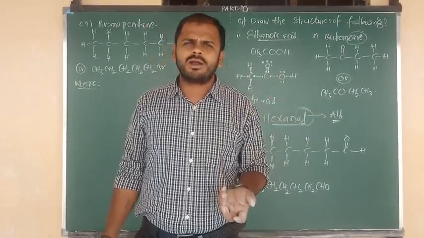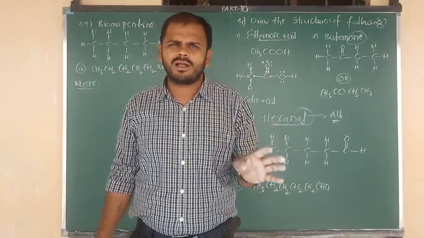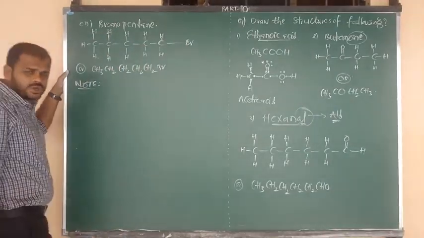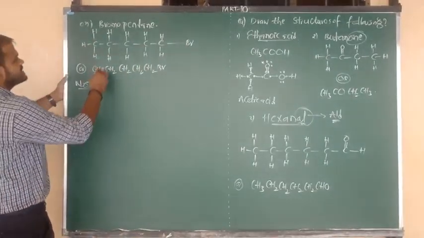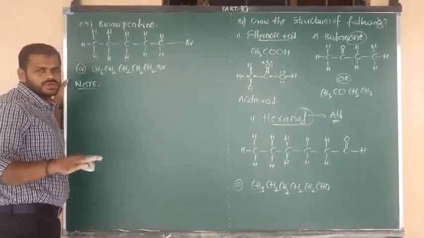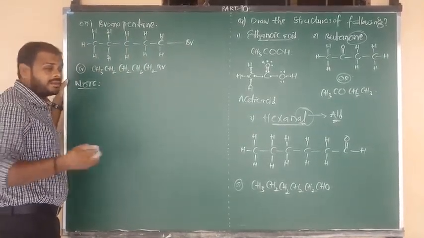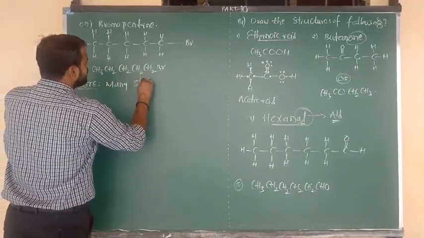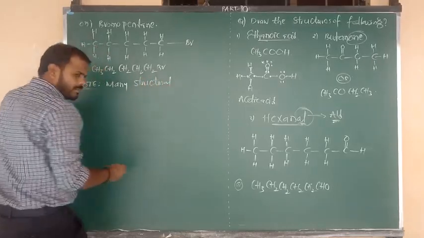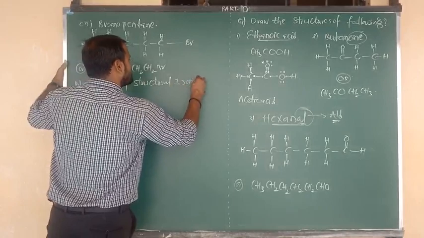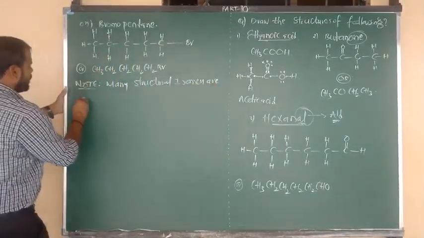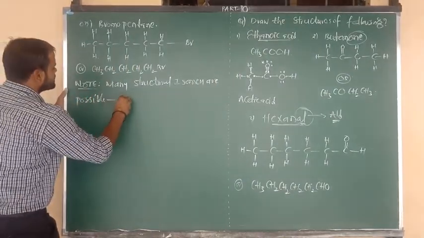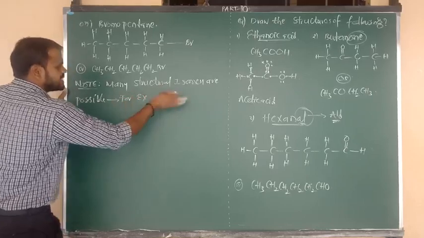Okay, but I can't write all of them here. Of course we can write, but we don't need to write all of those. Any 1-2 examples I want to consider. So the question is, can bromopentane show structural isomerism or not? So the answer is, bromopentane can show structural isomerism. We can write many structural isomers. For bromopentane, many structural isomers are possible. Among them I want to tell you a few examples.